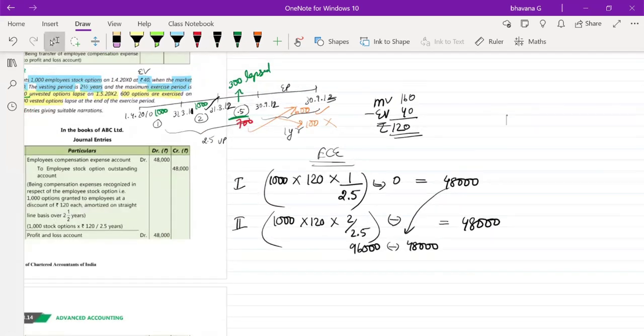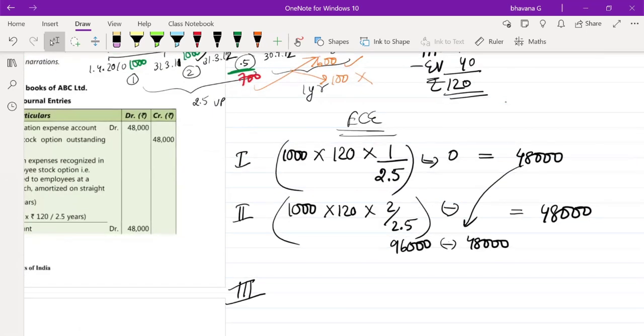The third entry is where you have the catch. Third entry, here will you do 1,000 into 120 or what will you do? Please answer quick. I know you guys are calculating, but also answer here. So how many options will you write here? Okay, yes, very good. So it is 700 into 120 multiplied by 2.5 by 2.5.